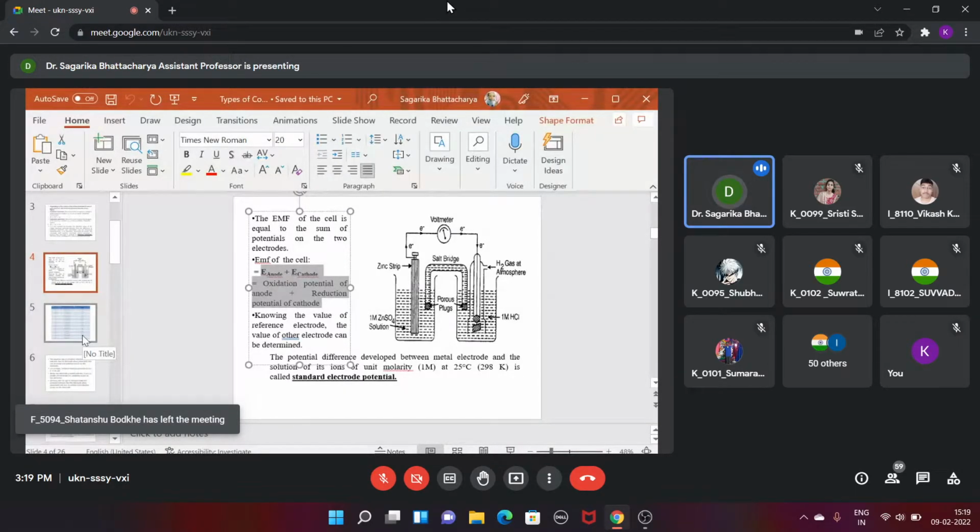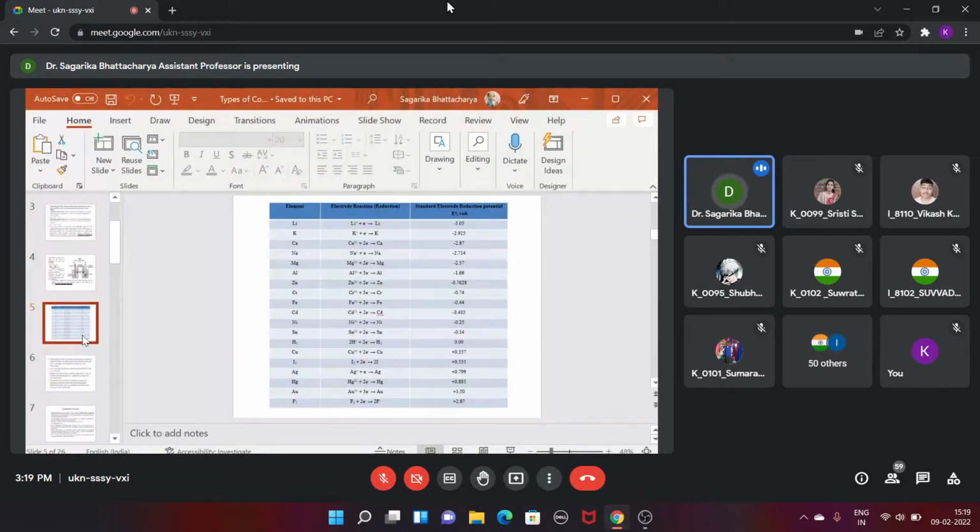So you can see that in the case of the copper and the zinc system, I am going to the chart now. Now tell me what will be the electromotive force of the total system when a copper and a zinc is dipped into the copper sulfate solution.